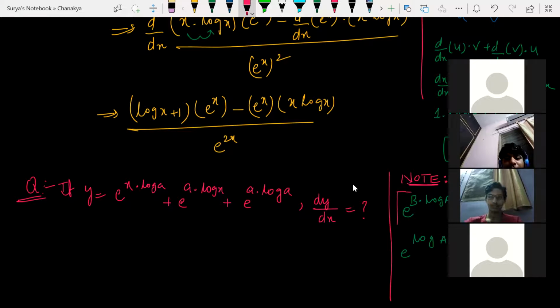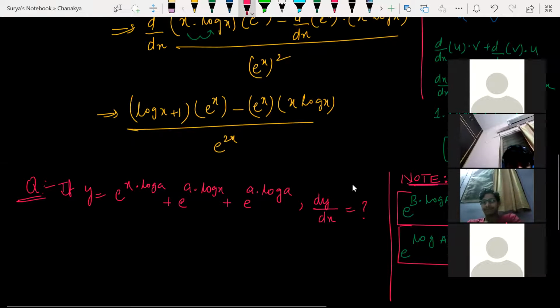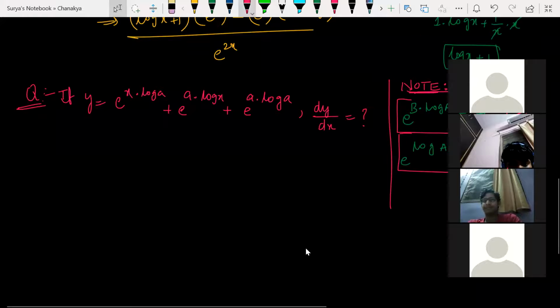So this is my note. These two formulas: e to the power of b log a gives me a to the power of b only. e to the power of (log a)^b gives me a to the power of b only again. So now, accordingly, can I solve this question?